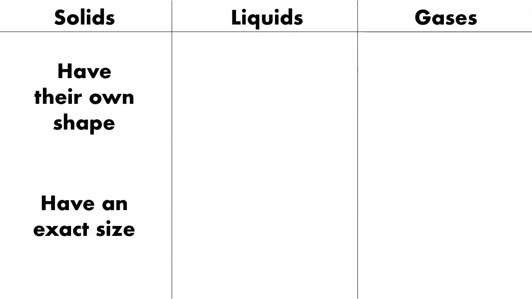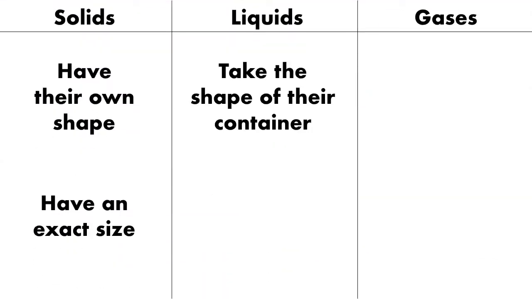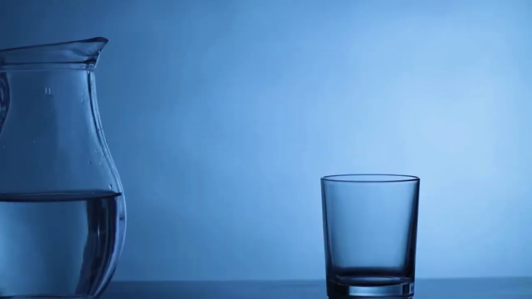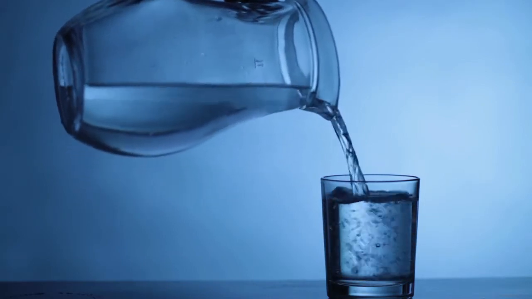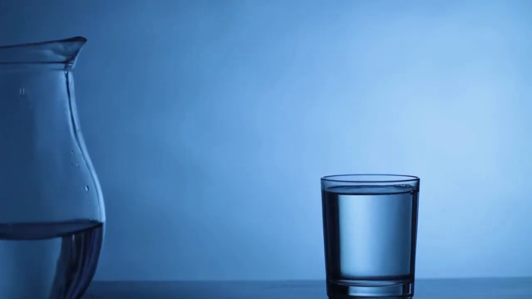Liquids, on the other hand, are different. Liquids take the shape of the container they're in, meaning they can change their shape. However, liquids also have an exact size. Let's take a look at an example. Here the water is starting in a big pitcher. Right now the water is shaped like the pitcher. But when you take that water and pour it into a glass, the water changes shape. Now the water is the shape of the glass. So liquids can change shape, but they don't change their size. The water in the glass is taking up just as much space as it would have if it were still in the pitcher. Now it's just a different shape.